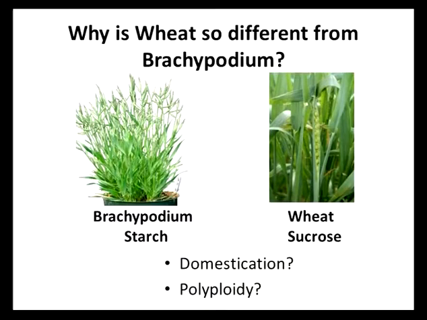The first of these was that wheat is obviously a domesticated crop, and maybe during the course of domestication, it's been selected for wheat to accumulate sucrose in its leaves rather than starch. And our second hypothesis was that maybe it's something to do with the ploidy level of these species. So wheat is a hexaploid, whereas Brachypodium is a diploid, and maybe this is the cause of the difference we observed. So to investigate this, we used the evolutionary history of wheat.